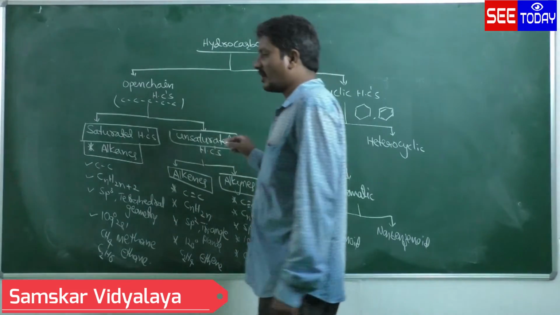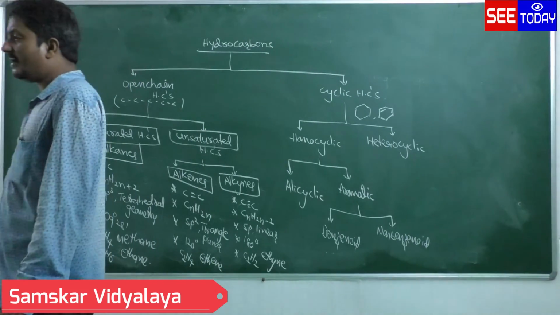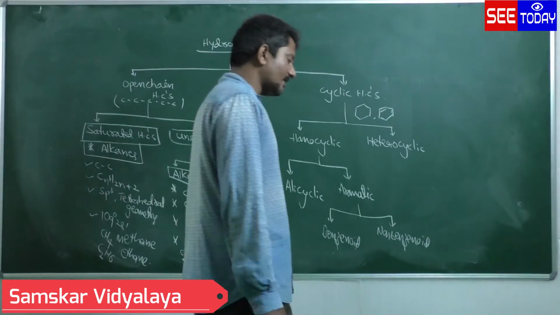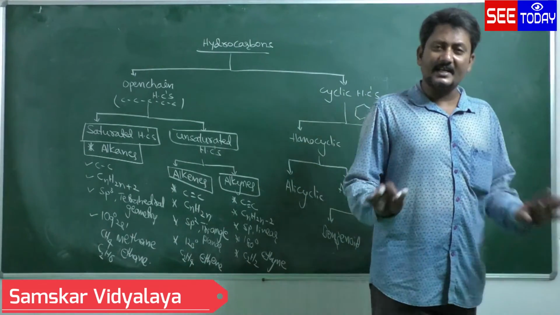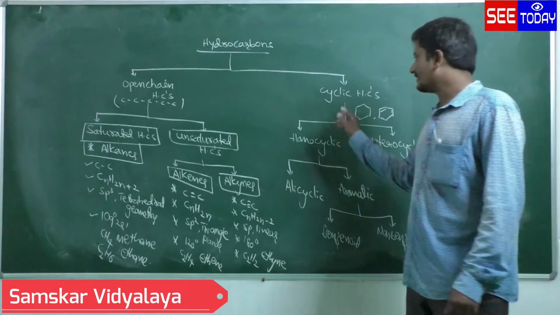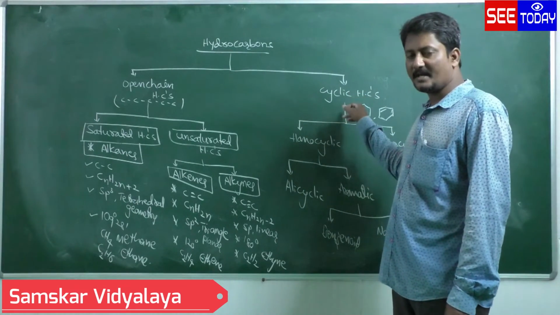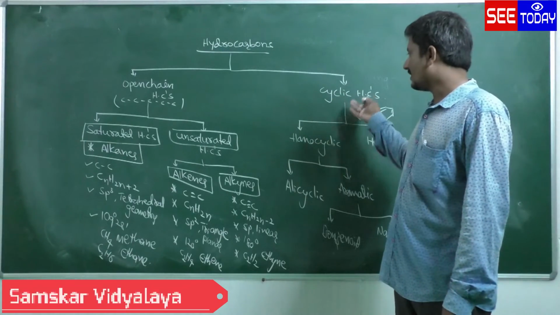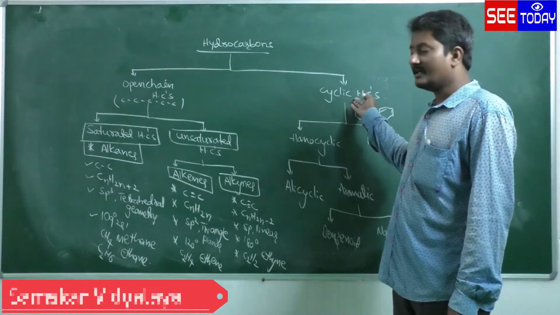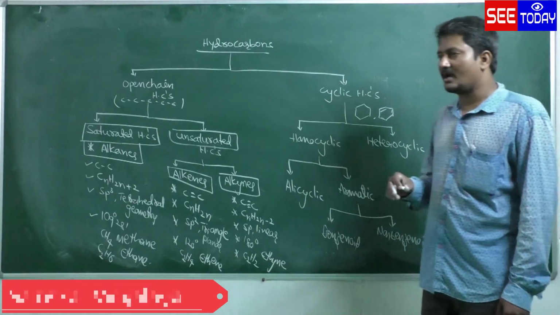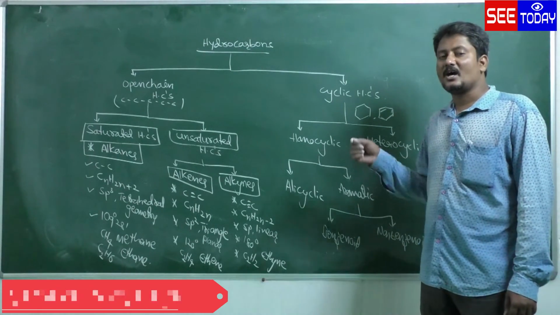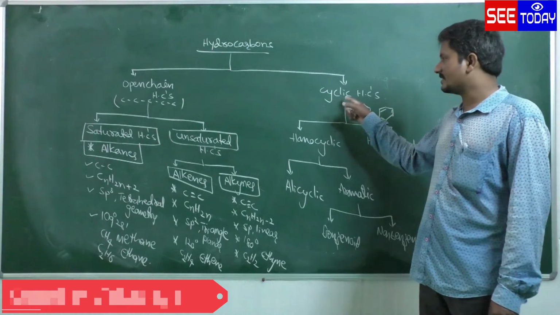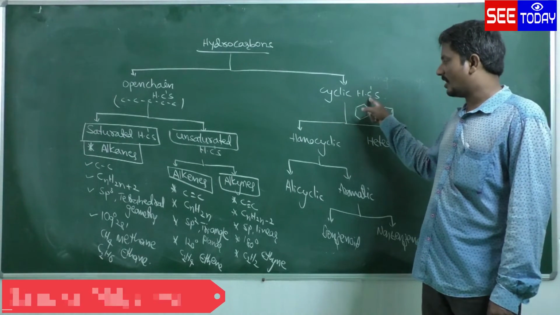The rings are constituted by only carbon atoms, or maybe with other atoms. If a ring is present, constituted by carbon and other atoms also, that is also considered a cyclic hydrocarbon. So cyclic hydrocarbons means hydrocarbons in which rings are constituted by carbon atoms, or carbon and other atoms.